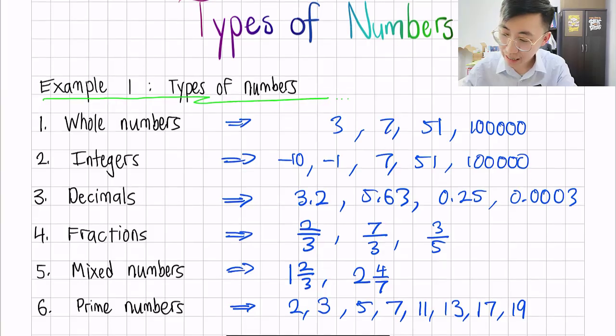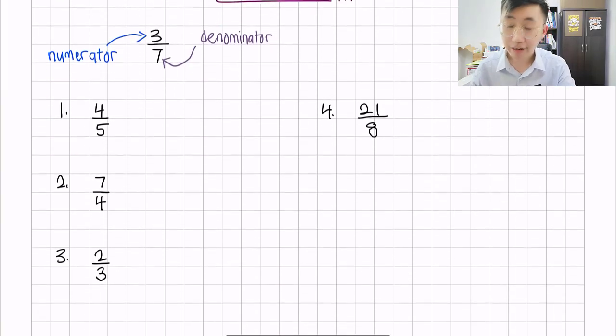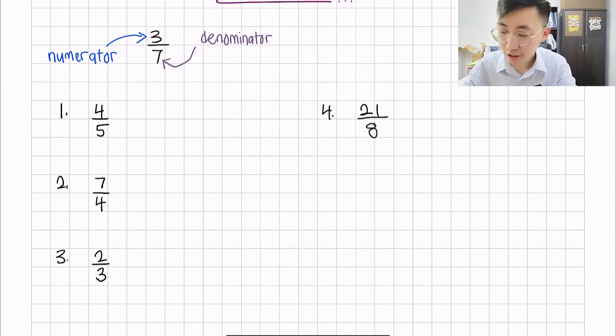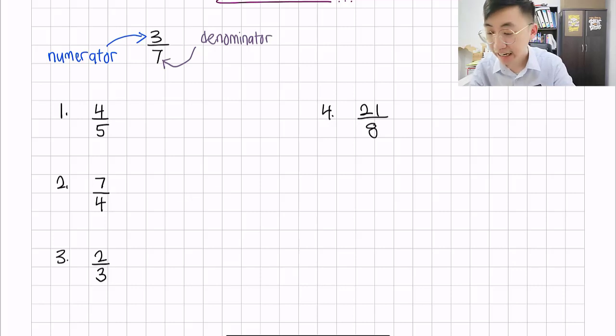Right, let's look at example 2. Example 2 is types of fractions. Let's go through the basics first. When you have a fraction, for example 3/7, you will notice that the top part will have a number, and we call that number the numerator. And the bottom number we call the denominator.